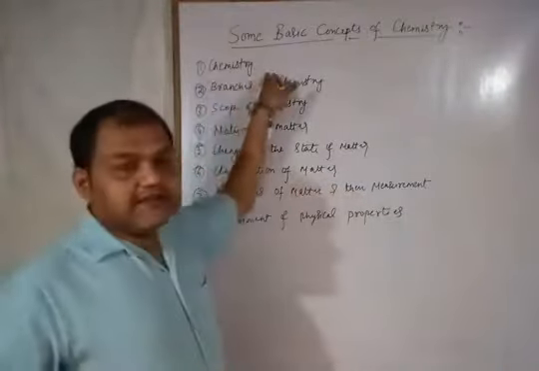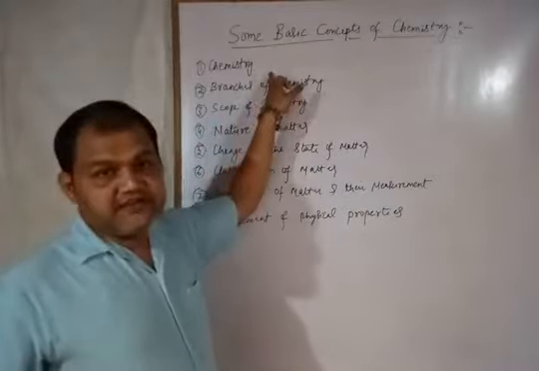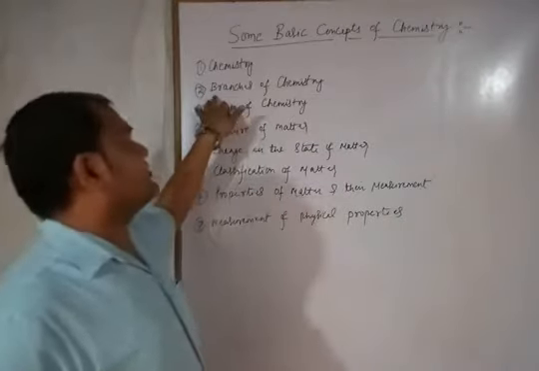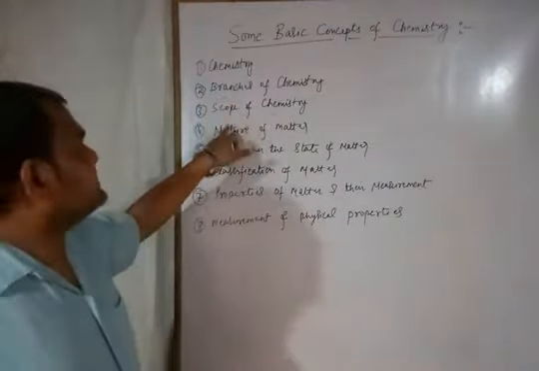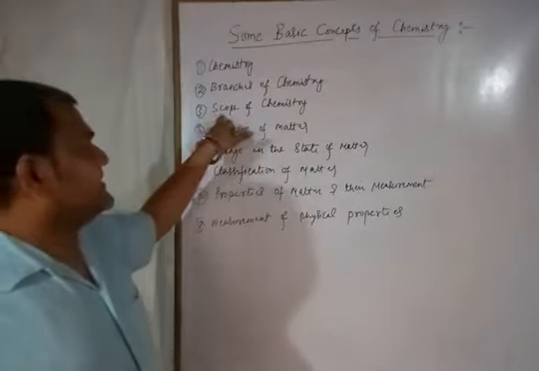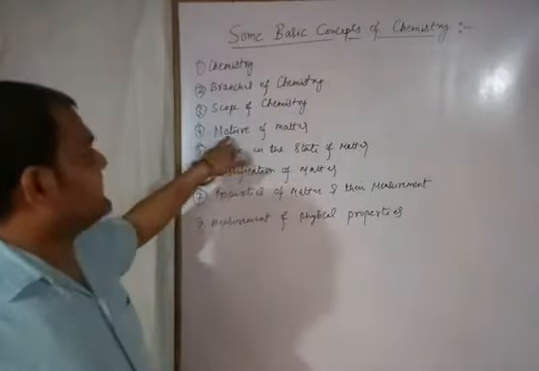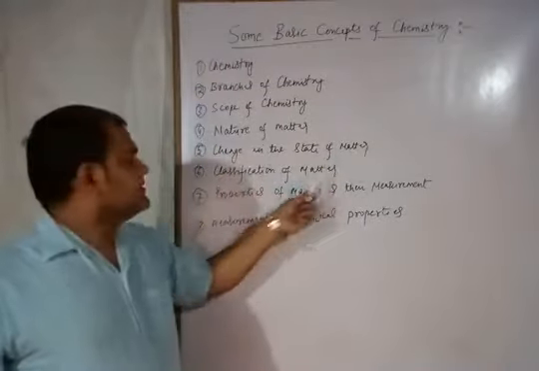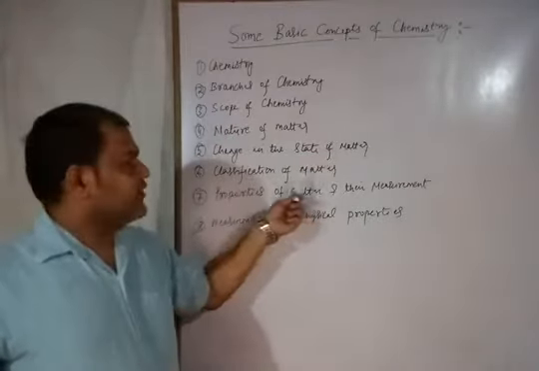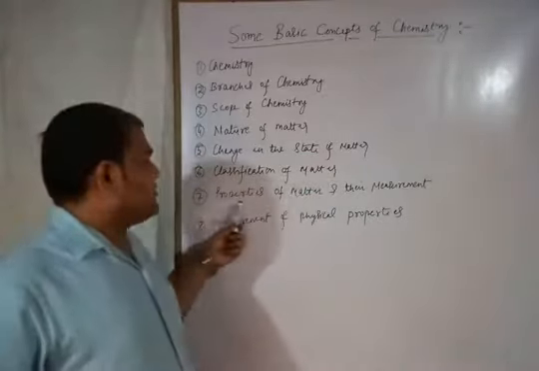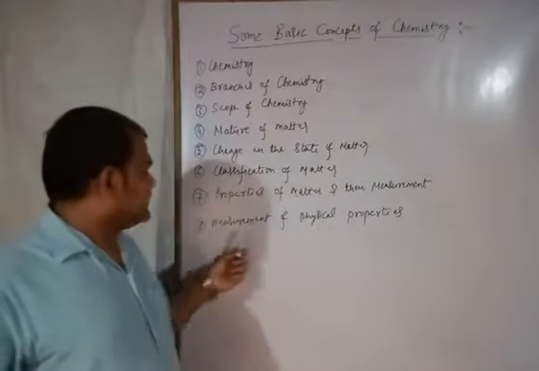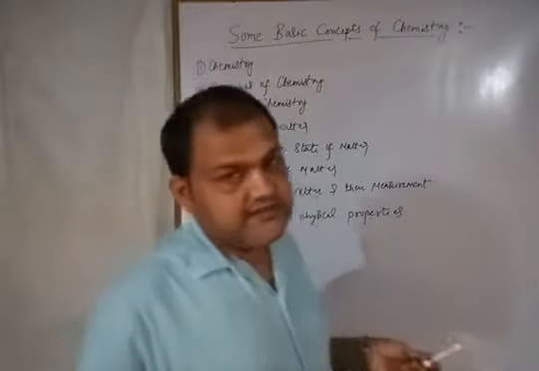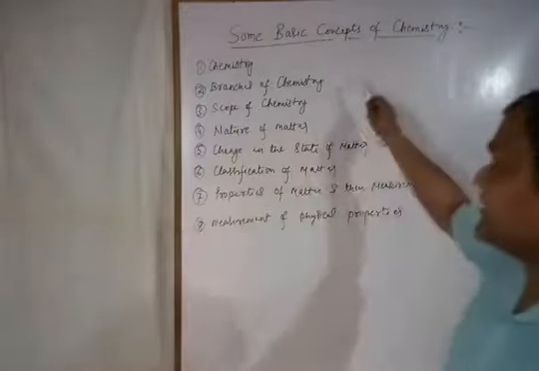First of all, we will study about chemistry, what is the meaning of chemistry. The second is that we will talk about the branches of chemistry. Third, we'll discuss the scope of chemistry, and then nature of matter, then change in the state of matter, then classification of matter, how the matter is classified, then properties of matter and their measurement, and the last topic is measurement of physical properties. So we will discuss all these topics one by one.